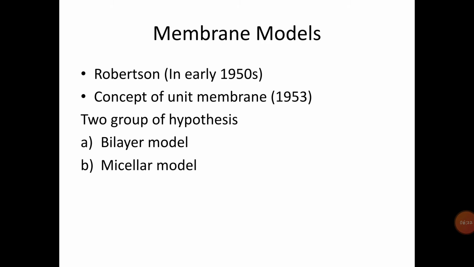Recently, electron microscopic studies have revealed the fine structure and variations within the membranes of various types of cells. In the early 1950s, Robertson studied the plasma membrane and membranes associated with the organelles under the electron microscope, and in 1953 he put forward the concept of the unit membrane.